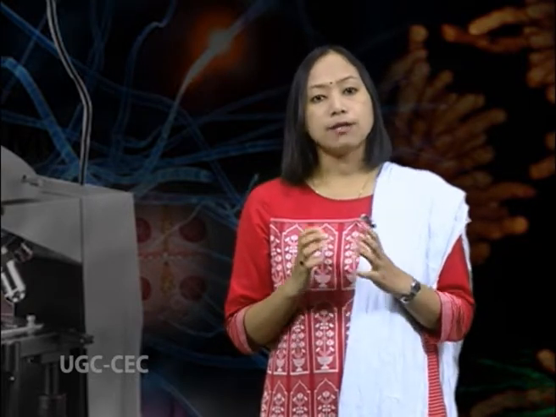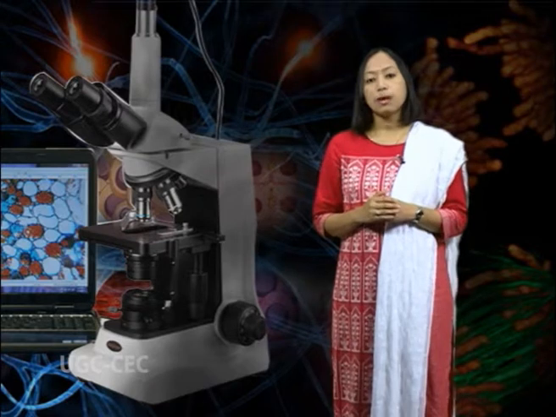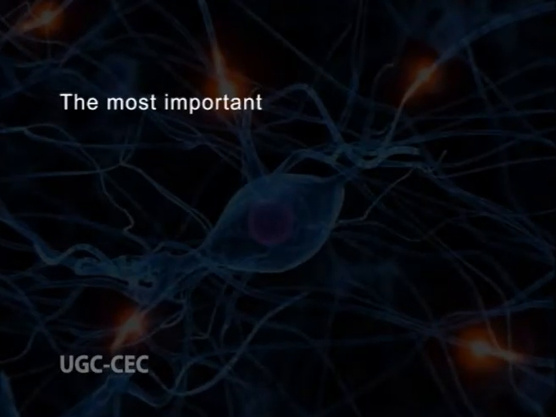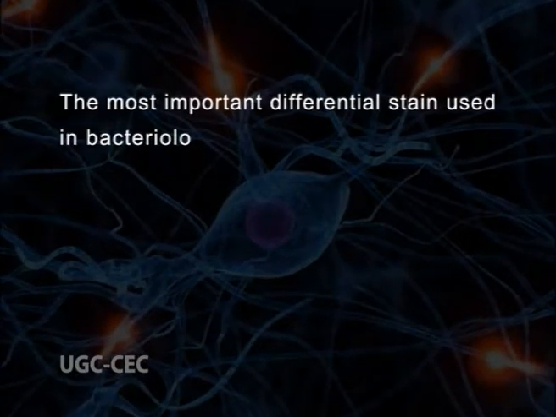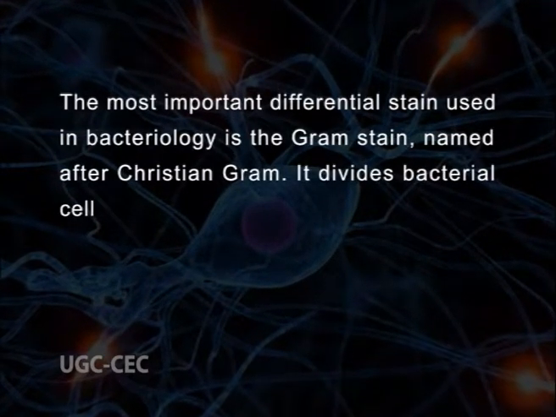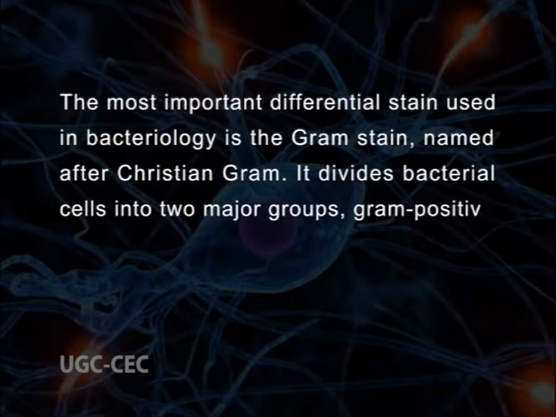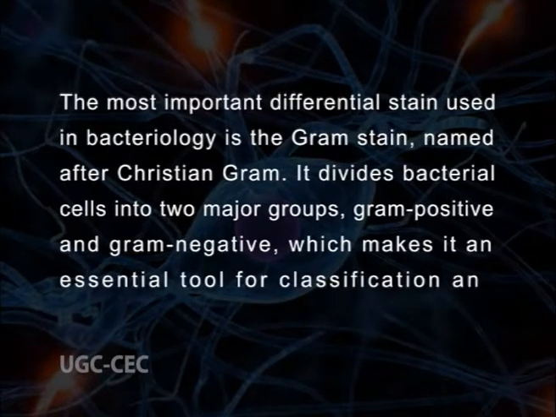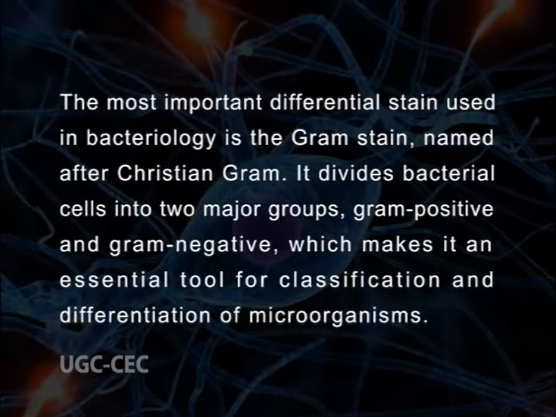If the primary stain is removed, the decolorized cellular components will accept and assume the contrasting color of the counter stain. In this way, cell types or their structures can be distinguished from each other on the basis of the stain that is retained. The most important differential stain used in bacteriology is the Gram stain, named after Christian Gram. It divides bacterial cells into two major groups, Gram positive and Gram negative, which makes it an essential tool for classification and differentiation of microorganisms.